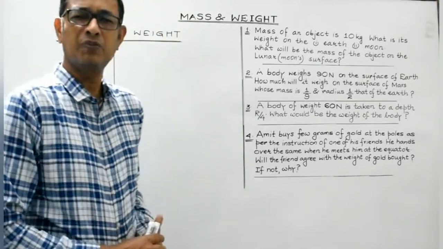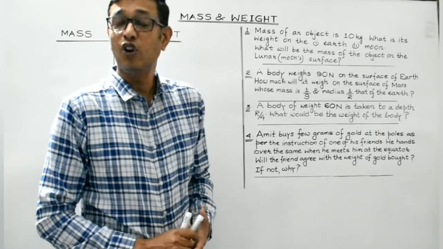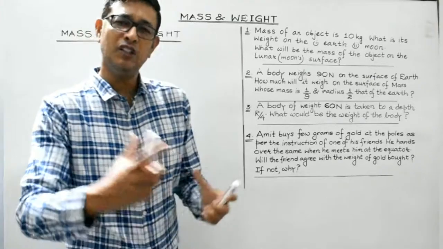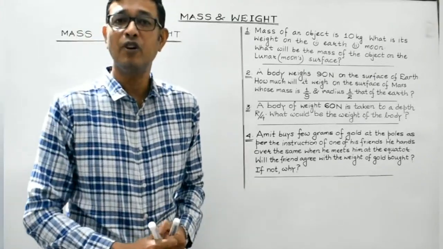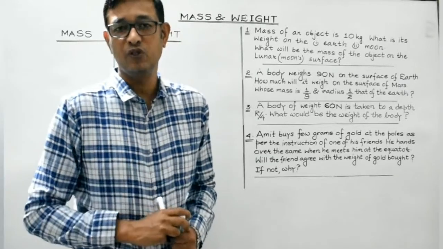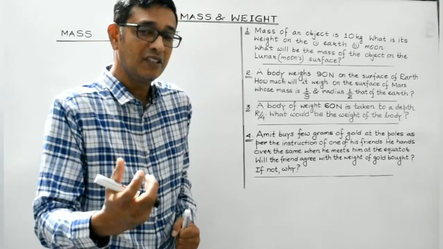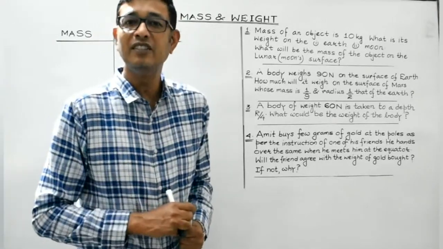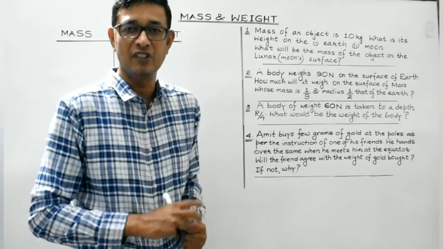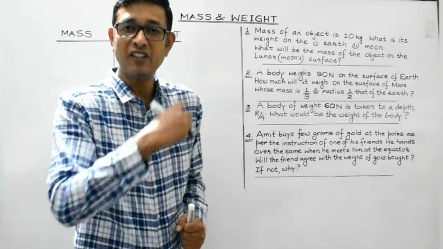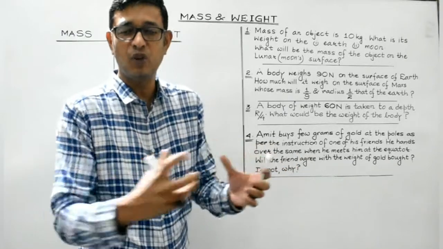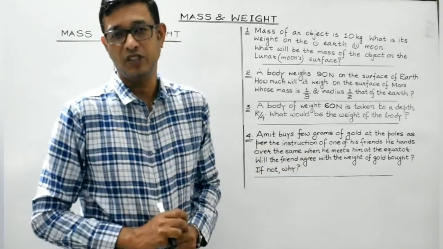Now students, mass must be a familiar term. In the laws of motion, we have discussed mass in detail. Theoretically, all the bodies in this universe are made up of matter, and every matter is composed of atoms and molecules. Each atom consists of a central positive core, which is known as the nucleus. The nucleus in turn consists of protons and neutrons, and it is surrounded by negatively charged electrons. That is the composition of an atom. And several atoms and molecules collectively make a body, isn't it?